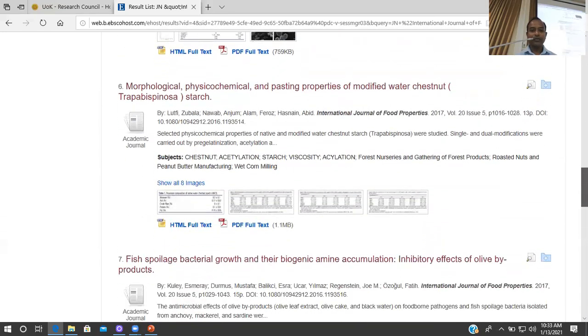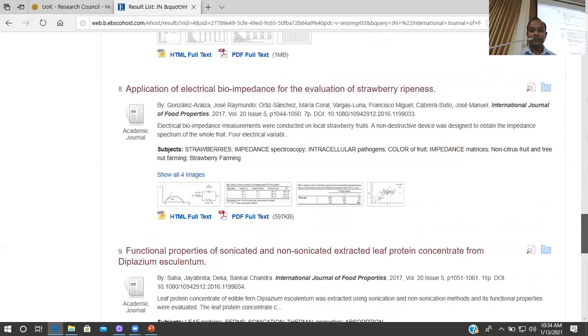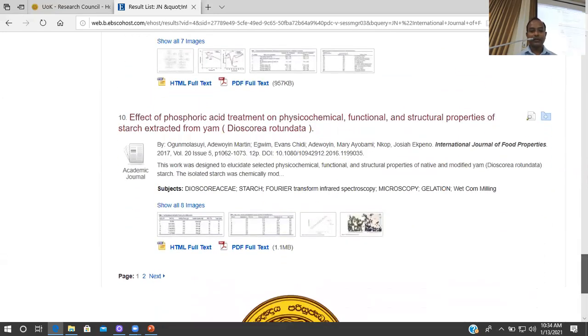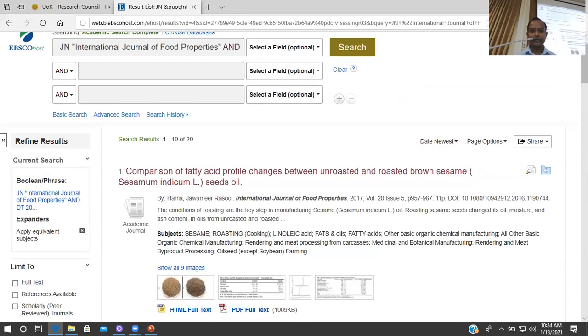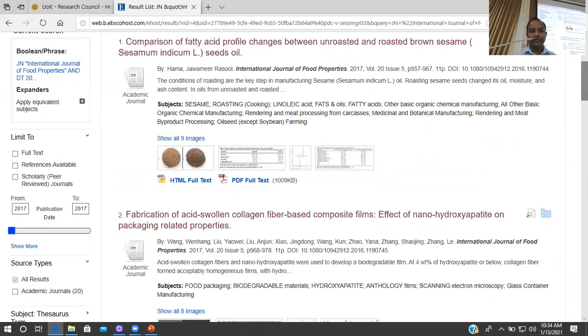So likewise, we can go through the search results, and it will show, in this case, the first retrievals. It seems that we have access to those journals. These are from the same journal, because we have access to this particular journal, International Journal of Food Properties. So this is how you get it.